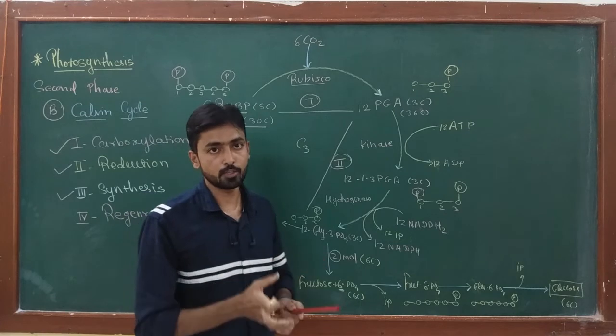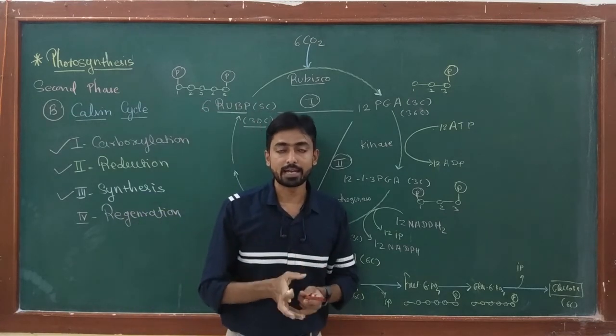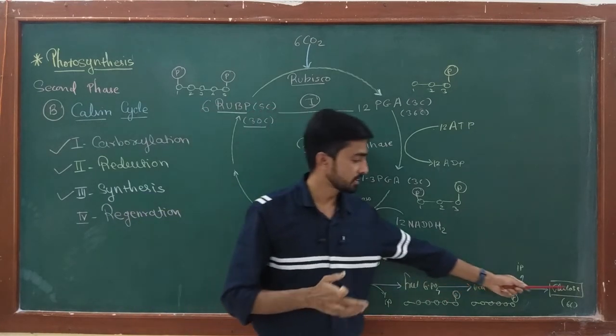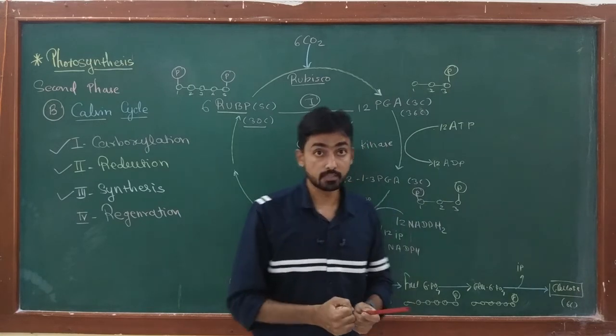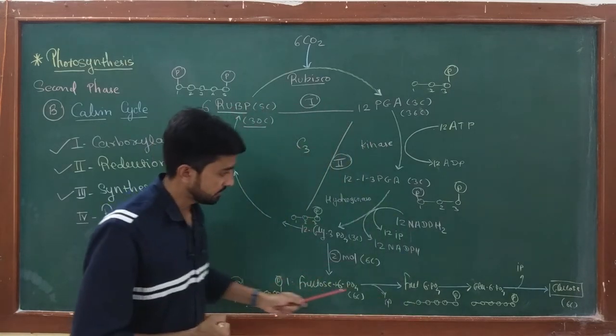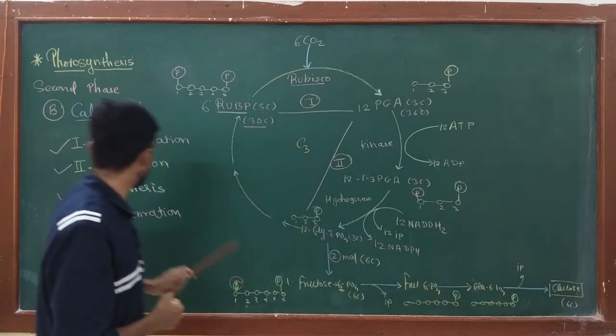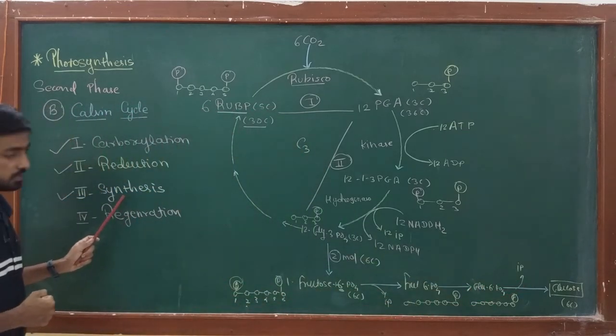We know that the storage form of sugar in the plant is starch. So this glucose is generally stored by converting it into starch. Okay, this is the synthesis process, or step number 3 of the Calvin cycle.